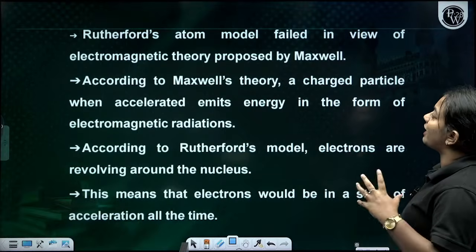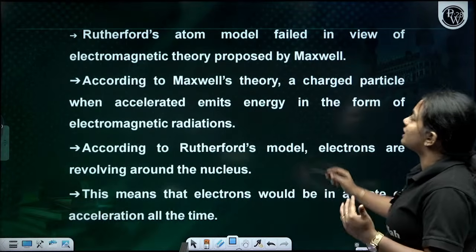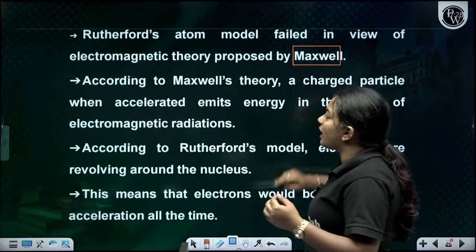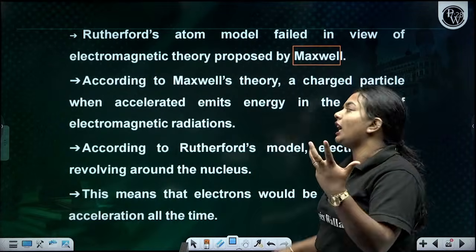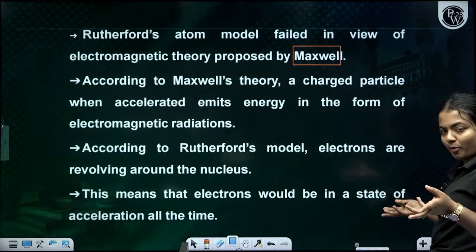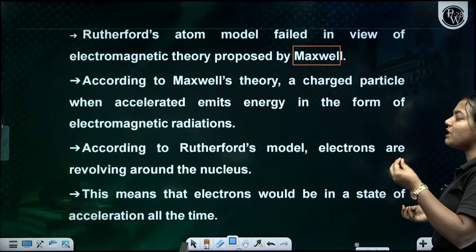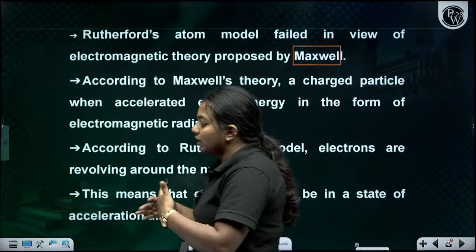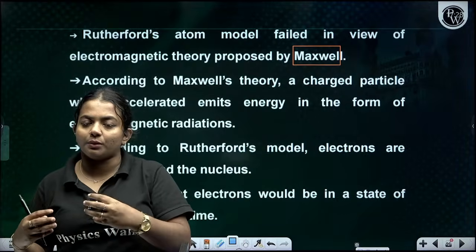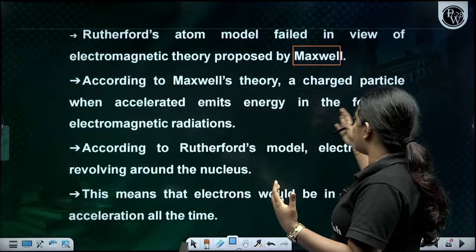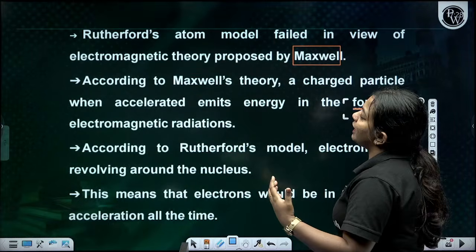Another important one is, according to Maxwell theory, a charged particle, when it accelerates, emits energy in the form of electromagnetic radiation.